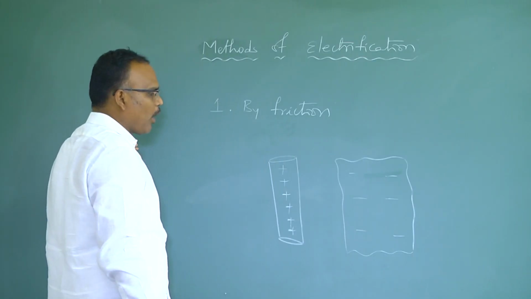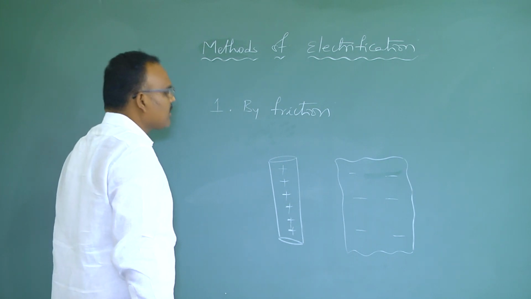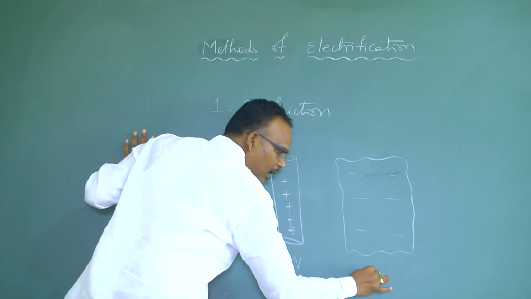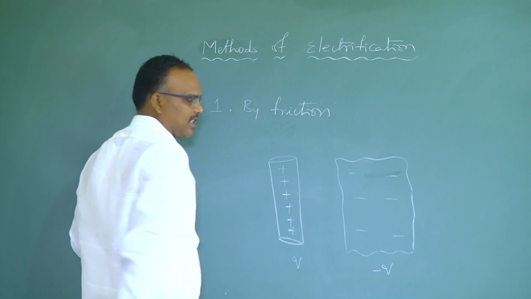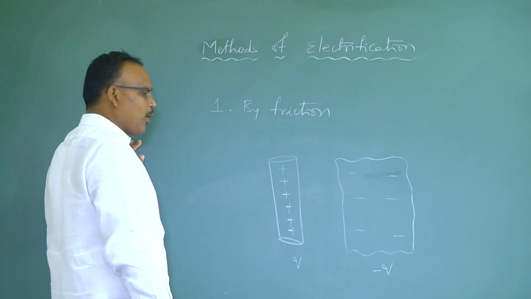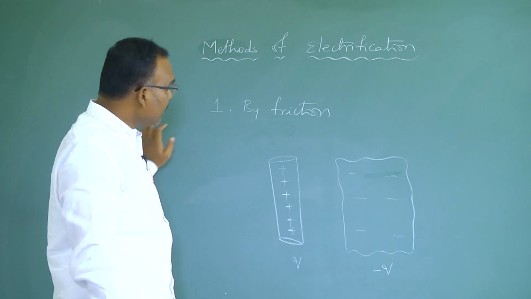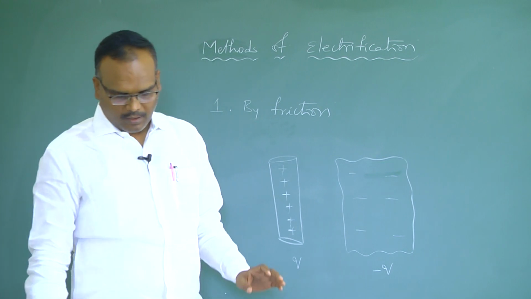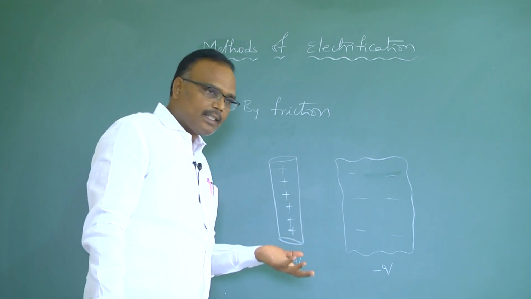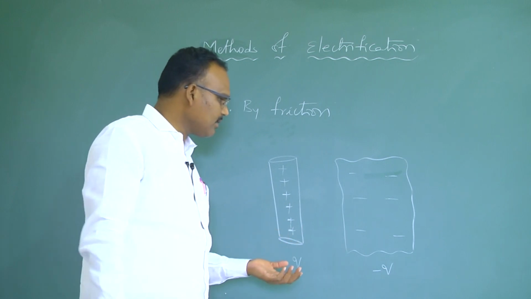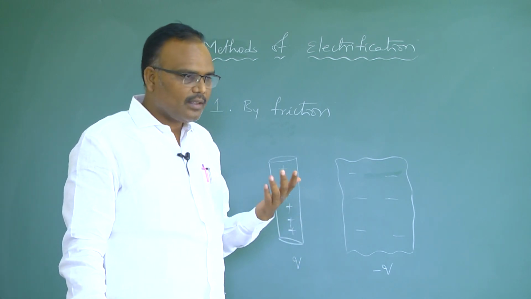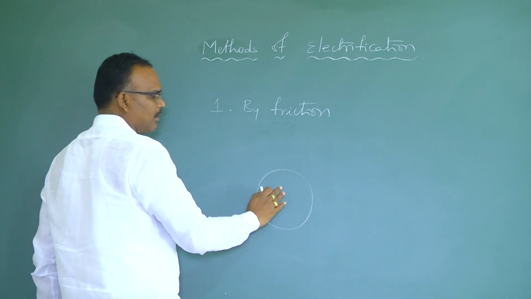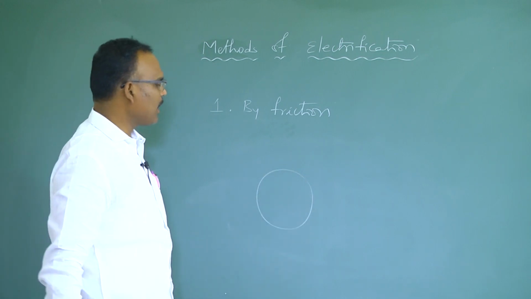Another important point is, in this method, if one body acquires positive charge, the other body acquires an equal amount of negative charge. And another important point is that this method of electrification can be used only for insulators. Why not for conductors? Obviously, if we say this process is useful only for insulators, immediately a doubt arises, why not for conductors? Take a body made up of an insulator, for example, a plastic body.